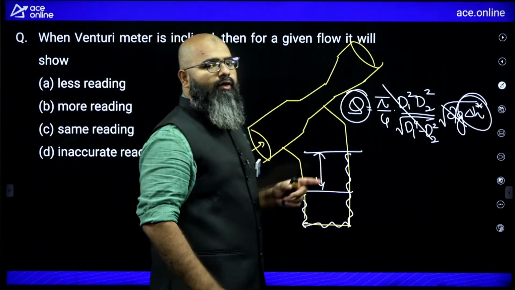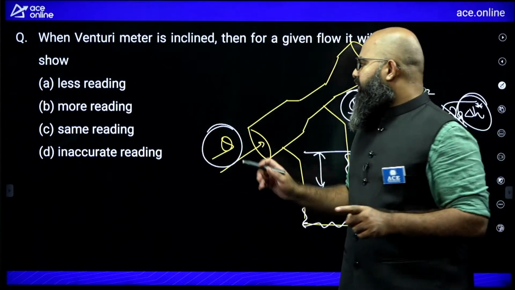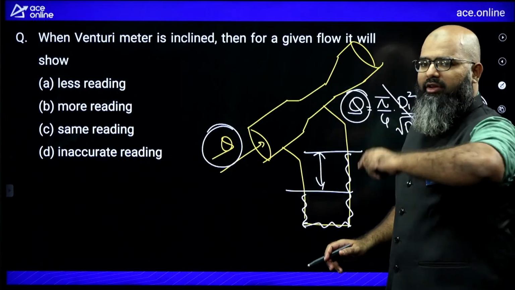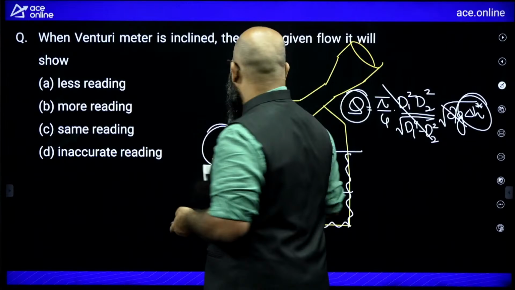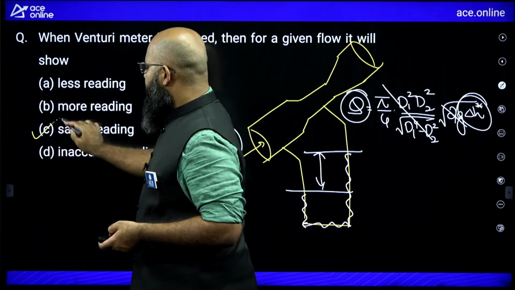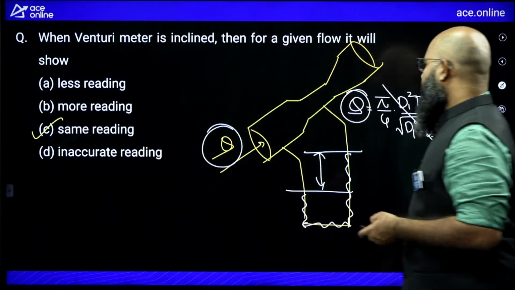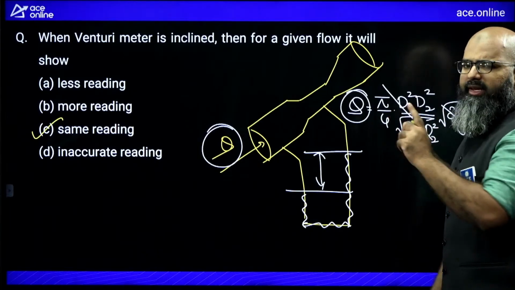So nowhere in the formula of Q is theta present. If you maintain the same discharge, the value of deflection will remain the same, no matter whether you change the inclination or not. So the answer is same reading. Option C would be correct. Please remember this. You can expect this question again. It has appeared in many examinations.